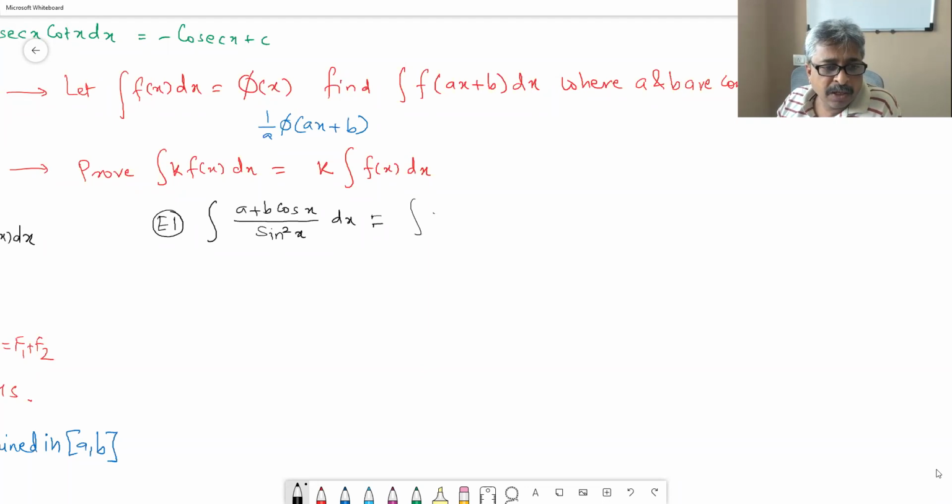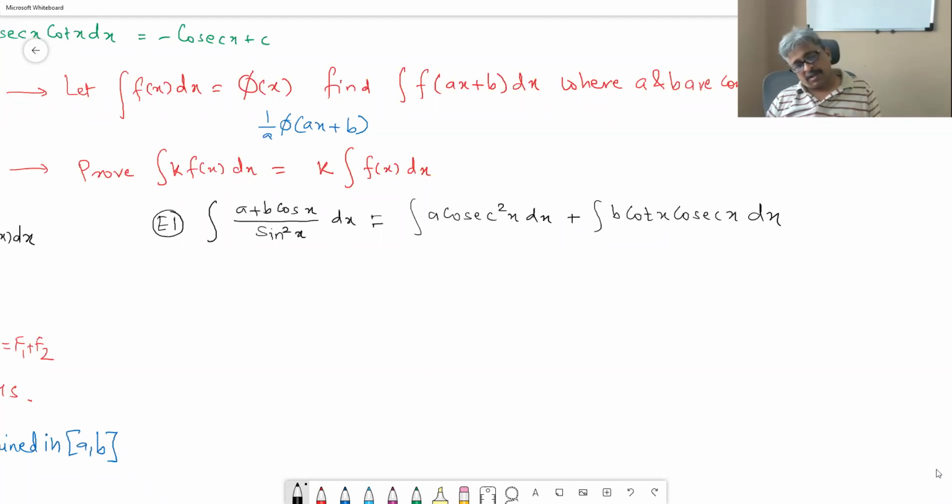So yes, integral a cosec square x dx, we have proved this. For f1 of x and f2 of x, the integral of a summation is the summation of integrals. Plus integral b cot x cosec x dx. It is one and the same. Trigonometric simplification.